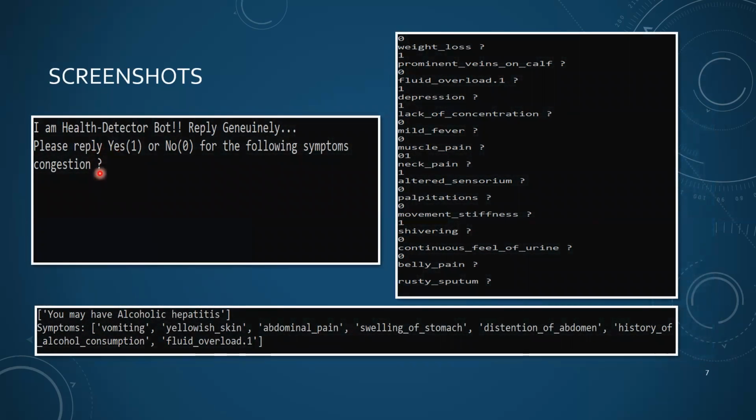And these are a few screenshots of our project work. Initially it says I am a health detector bot. So I'll also reply genuinely so that you get the right answer. Initially it will start with the question condition. So we have got here various questions. This is just a part of the output. There are still many more questions which are not visible within this screenshot. I've just captured a part of it. And then finally, it is telling what kind of disease you may have and what are the symptoms you are having. It will give an output according to that.